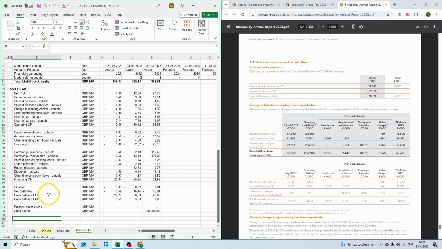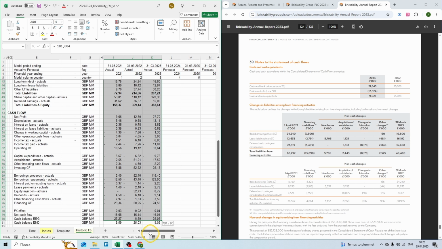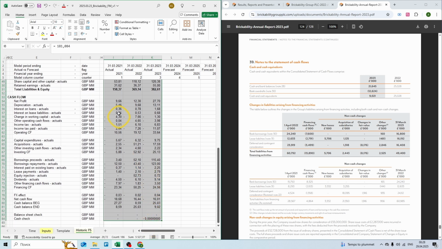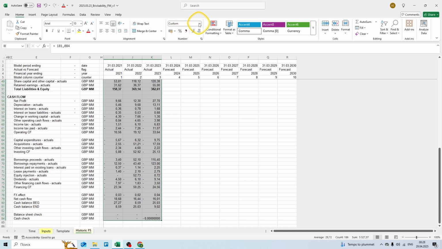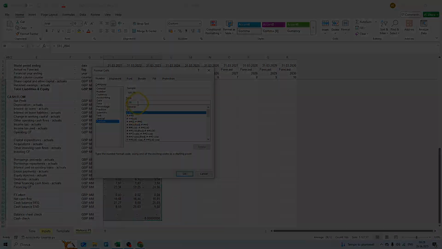Next, I want to change the formatting of the numbers. I want negative numbers to be in brackets. So let's select all the numbers. Let's have a bigger screen now. Go to number format, more number formats, and let's create a custom number format.